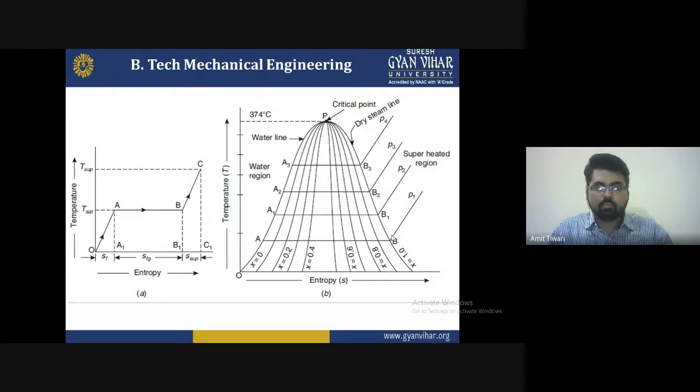So this is totally the phase transformation, basically, depending upon the heat supplied continuously until the vapor is completely formed. The steam becomes pure when the water is completely removed from the steam.